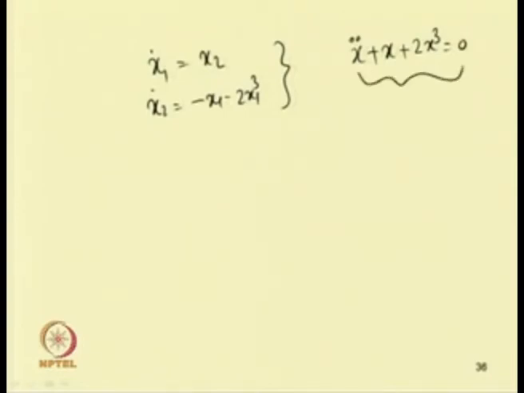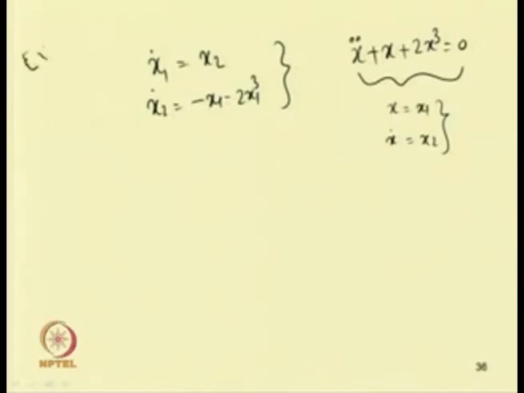In this case, by writing x equal to x 1 and x dot equal to x 2, we can write this equation in this form: x 1 dot is equal to x 2, and x 2 dot, which is equal to x double dot, can be written as minus x minus 2 x cube, which is minus x 1 minus 2 x 1 cube.